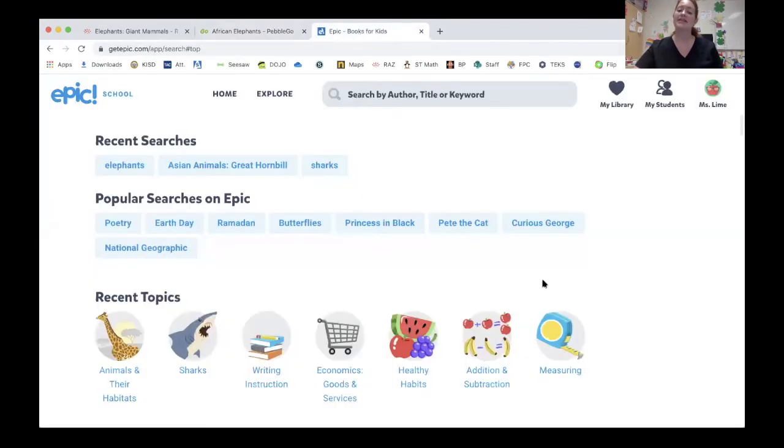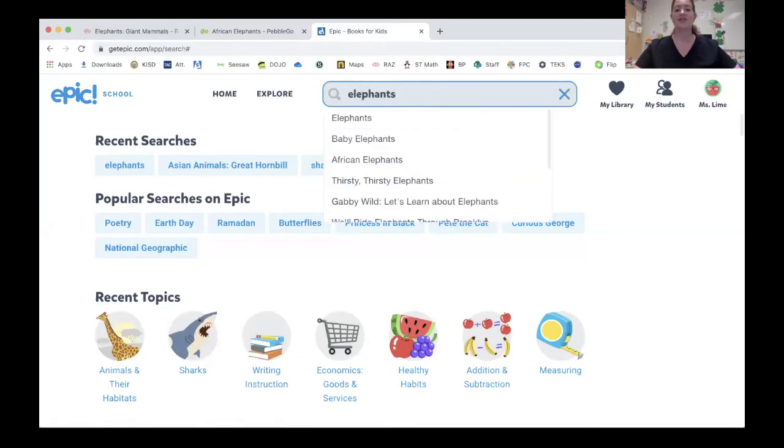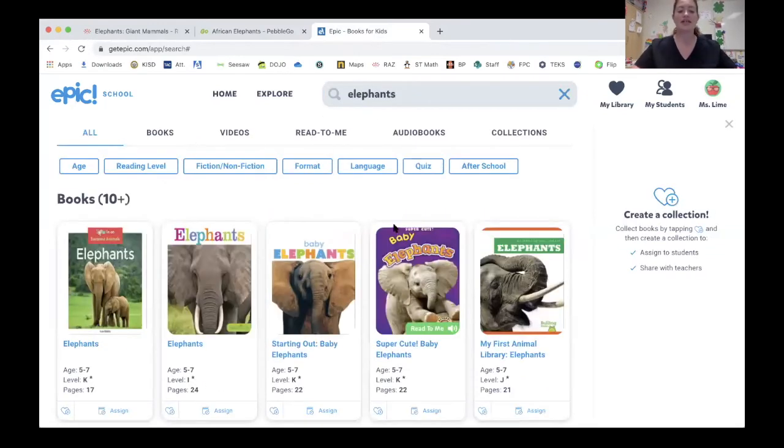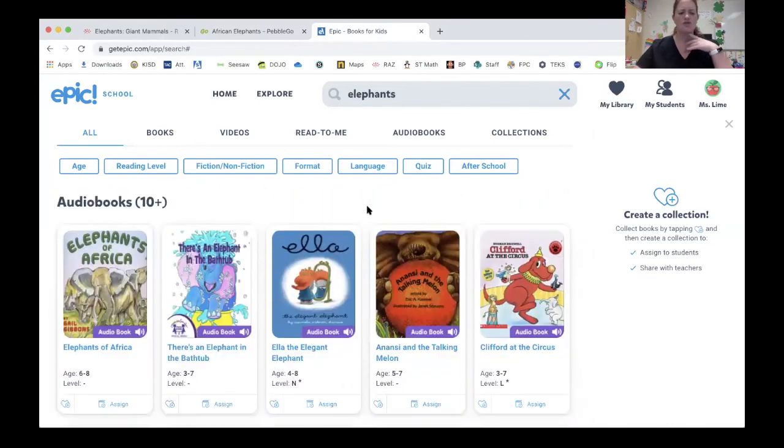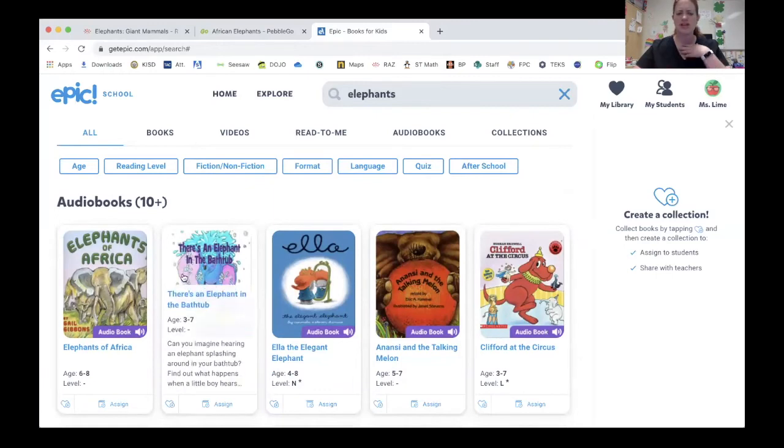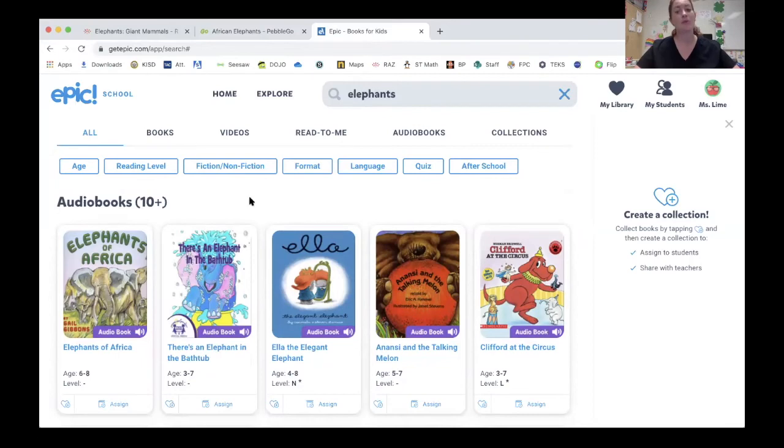The last place that I want to look is Epic. Now, I'm just going to search elephants in the search bar on Epic, and I can see there's, oh my goodness, so many books. Oh, do you think that these books down here would help me with my research? No, they probably would be a really fun story, but they are a fiction book, which means they're not real. They're just a story. And I'm trying to research and become an expert, so I need a nonfiction book, a book that's going to teach me facts, a book that is all true.